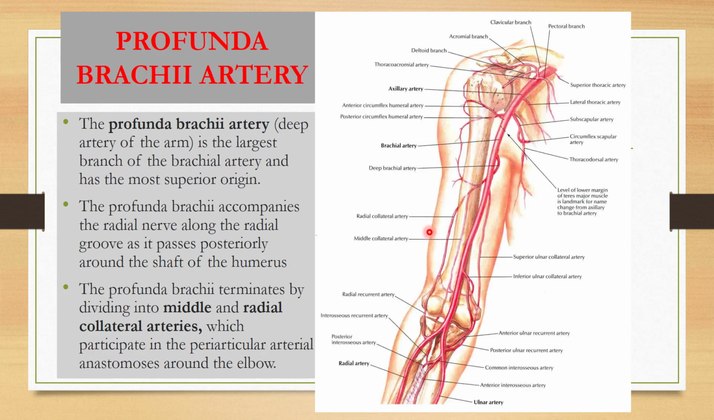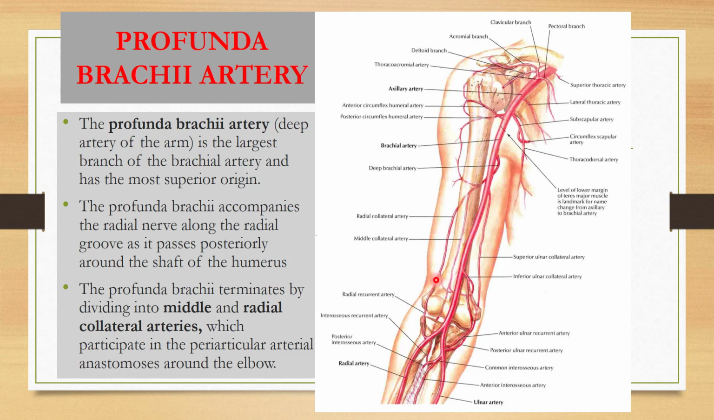Now we will discuss the profunda brachii artery. The profunda brachii artery is the deep artery of the arm. It is the largest branch of the brachial artery and it has the most superior origin. See here, it is the first branch which is coming out from the brachial artery. The profunda brachii artery accompanies the radial nerve along the radial groove as it passes posteriorly along the shaft of the humerus. So it will go posteriorly and it will lie along the radial nerve. The profunda brachii artery terminates by dividing into the middle and radial collateral arteries.